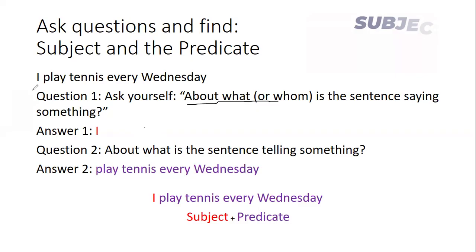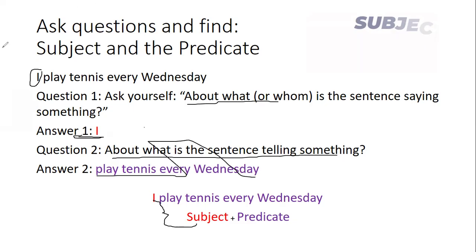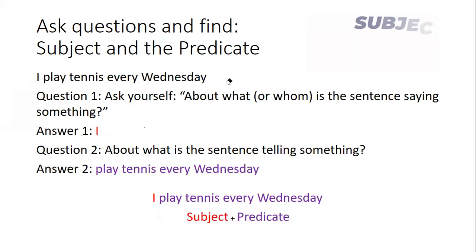The sentence is saying something regarding I, right? So I is our subject. And the second question that you should ask is what the sentence is telling about it. I play tennis every Wednesday. So play tennis every Wednesday is our predicate. So by asking questions, we can easily find out which is the subject part and which is the predicate part.